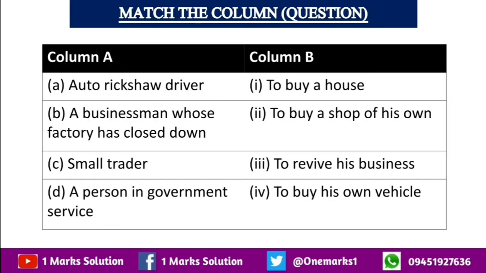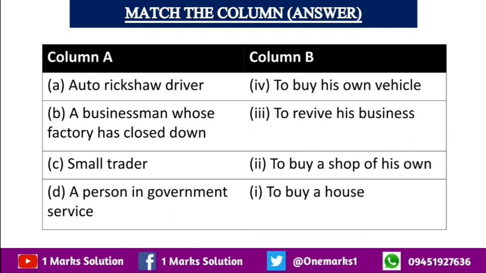Now the match the column question. Auto rickshaw driver, a businessman whose factory has closed down, small traders, a person in government service, and you have to match with column B. So you can say the auto rickshaw driver takes a loan to buy his own vehicle. A businessman whose factory has closed down will take a loan to revive his business. A small trader will take a loan to buy a shop, and a person in government service will take a loan to buy a house. You can see here the correct matches.